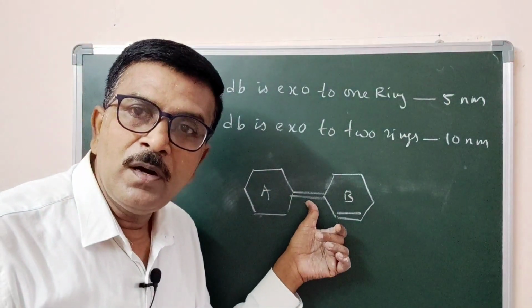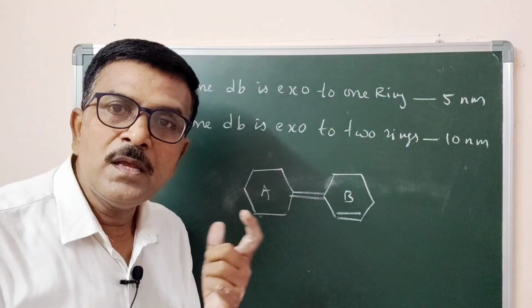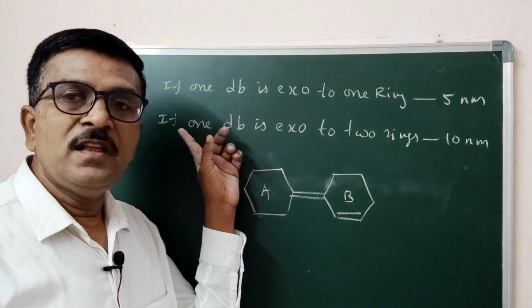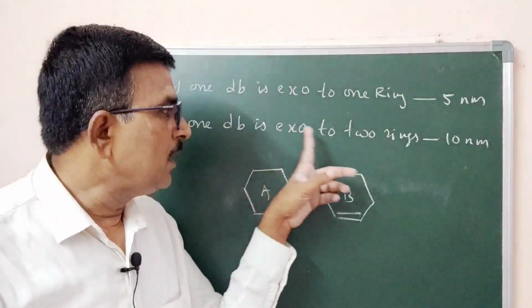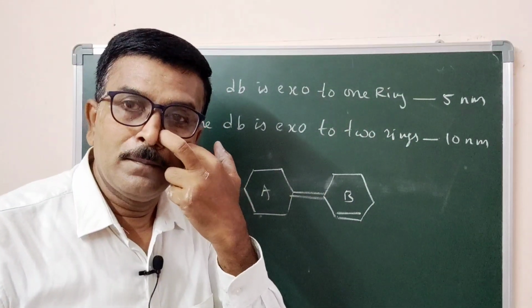The same double bond is also exo to ring B. So the middle double bond is exocyclic to ring A as well as ring B. This is the concept: if one double bond is exocyclic to two rings, it contributes 10 nanometer.